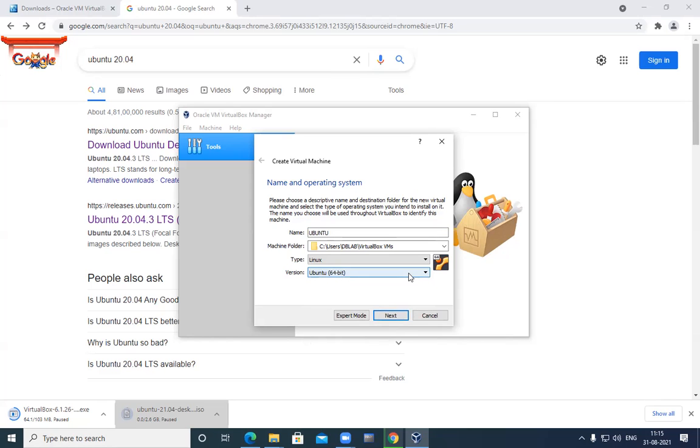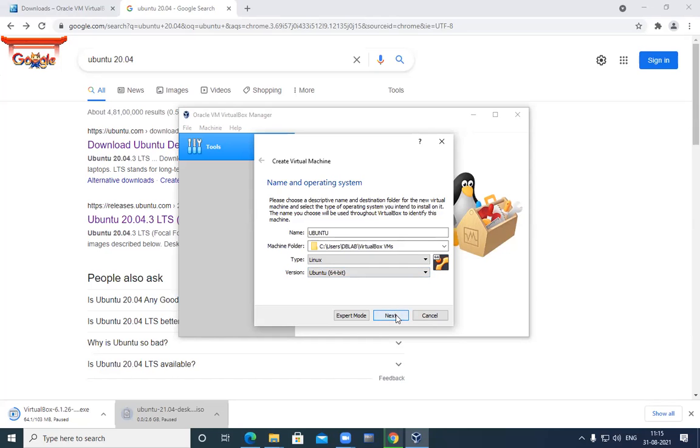By default, it is detected by this tool, but if it is not, you have to select it. If your system supports 32-bit, you will download your ISO file of the 32-bit operating system. If it supports 64-bit, you can download 64-bit as well as 32-bit.